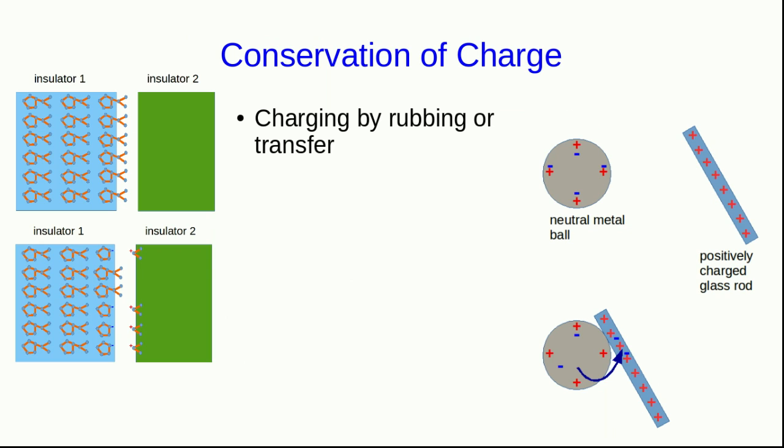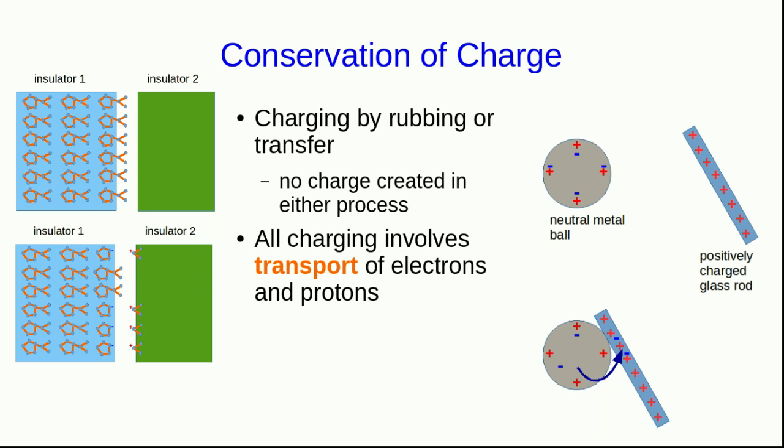So all the charging we've seen is either by rubbing, or the very similar pulling apart of things that are stuck together, or by charge transfer. And the key thing to notice is that no charge is actually created in either process. All we're doing is transporting electrons and protons around. And note that we rarely transport just protons. The protons are being transported because they're in the nuclei of atoms that are parts of molecular ions. And so overall, charge is conserved in all of these processes.